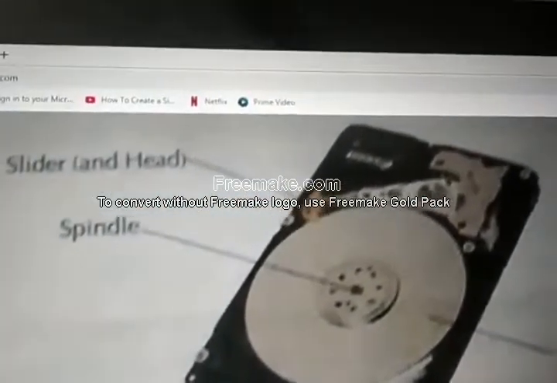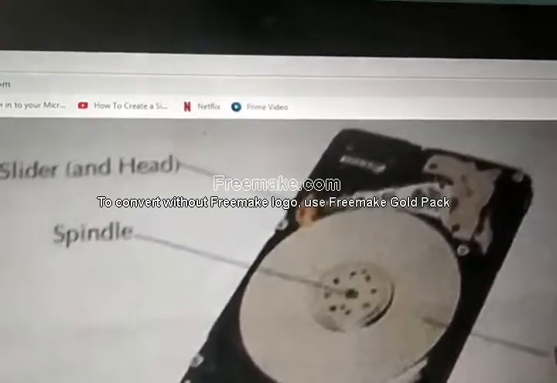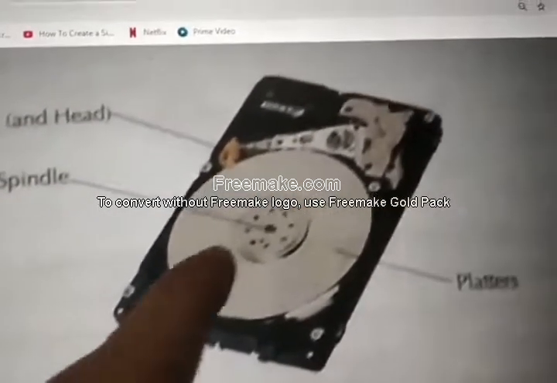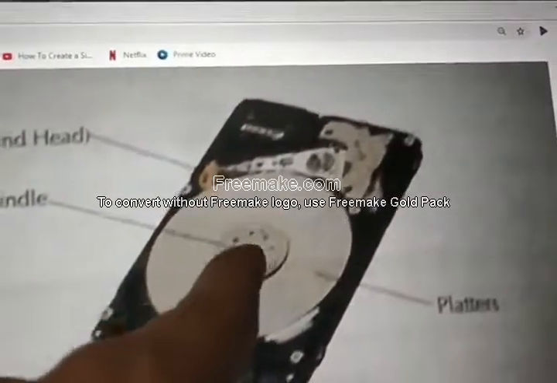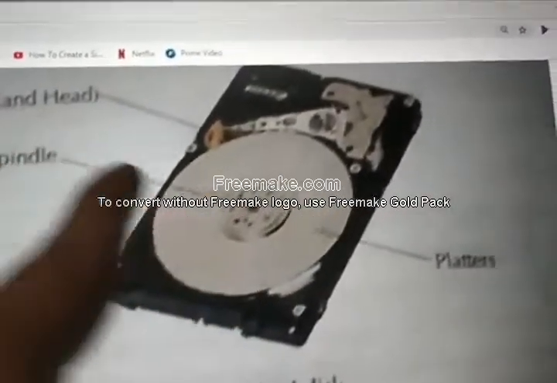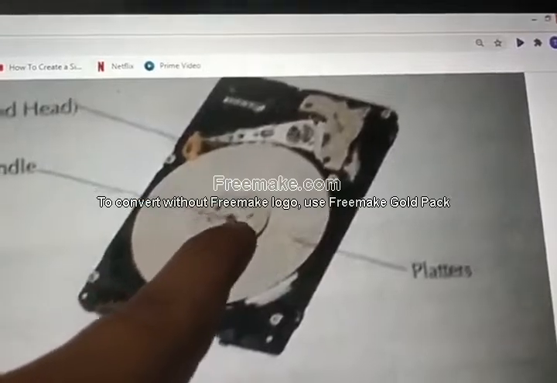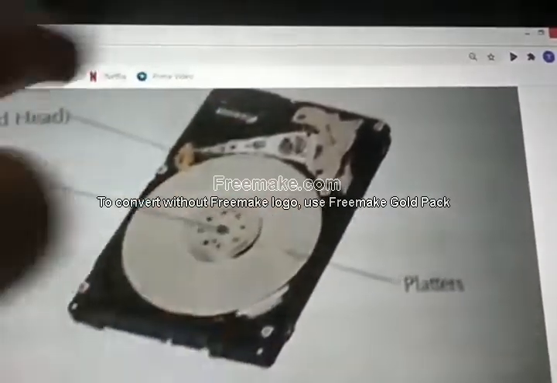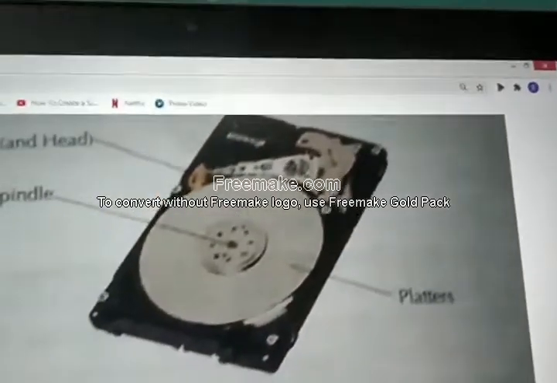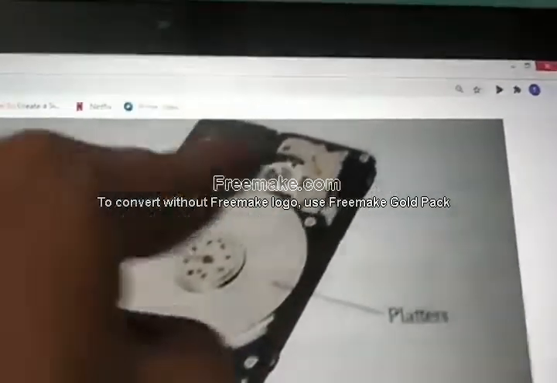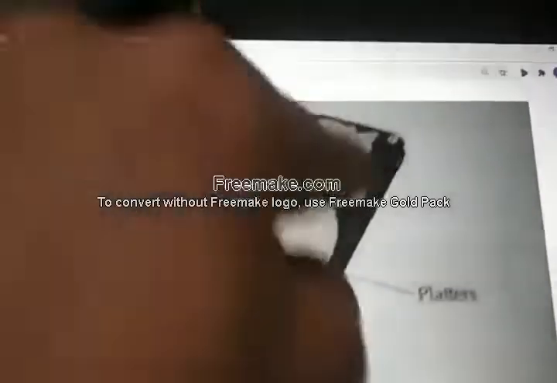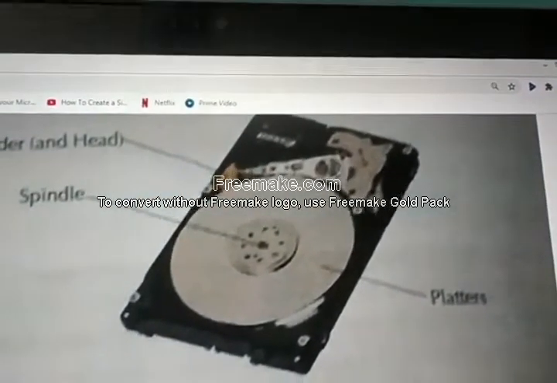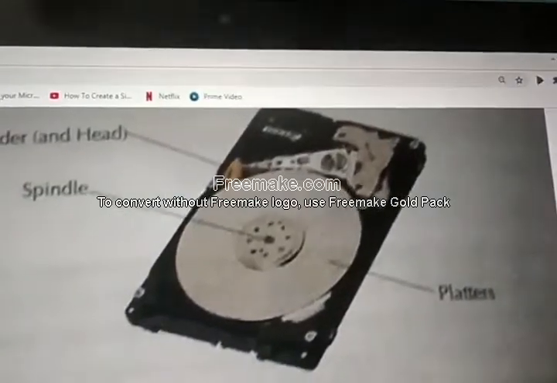Okay. A motor rotates the disk using the spindle. While you switch on the computer, the motor rotates using this spindle. The center one is the spindle. Inside the computer, inside this spindle, there is one motor. That motor rotates this spindle. So what happens? This plate moves. This disk moves. Okay.